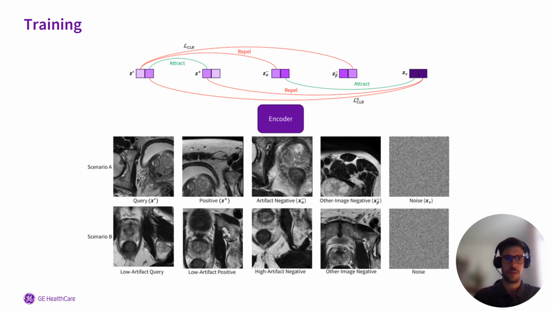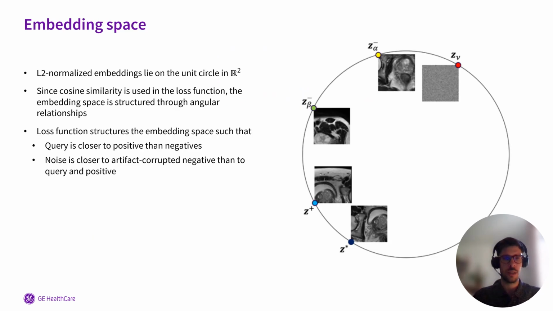In scenario B, the query and positive are patches from a low artifact version of a randomly selected scan, and the high artifact negative is from a heavily corrupted version of the same scan. So in scenario A, artifact corrupted patches are positioned closer to noise than artifact-free ones, which enables us to do artifact detection. In B, patches with high artifact levels are embedded closer to noise than patches with low artifact levels, which enables us to perform artifact quantification.